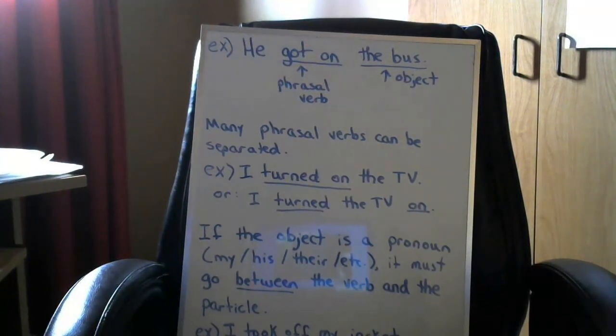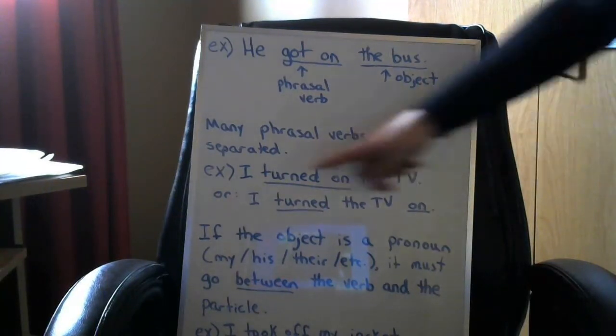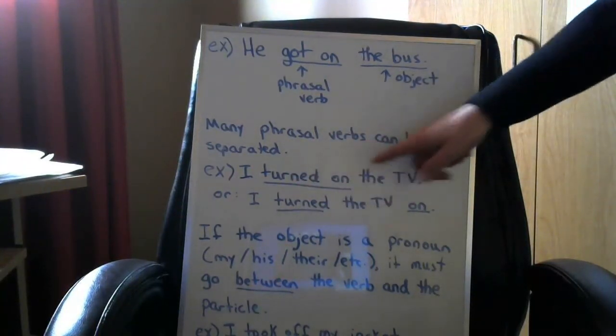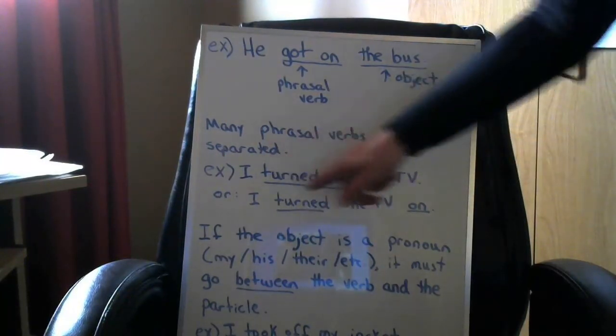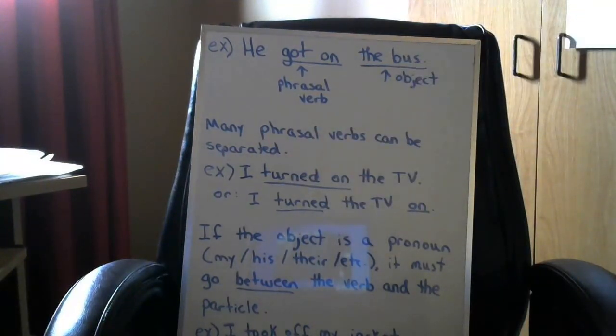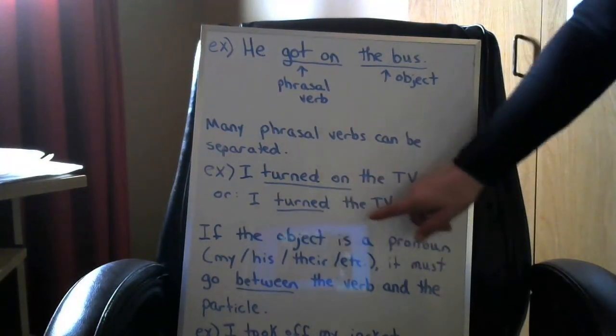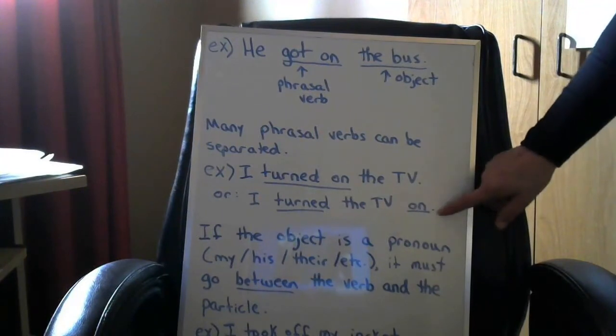Okay. Now, many phrasal verbs can be separated. So I can either say I turned on the TV. Okay, so I just keep the phrasal verb together here. Or I can separate it and say I turned the TV on.